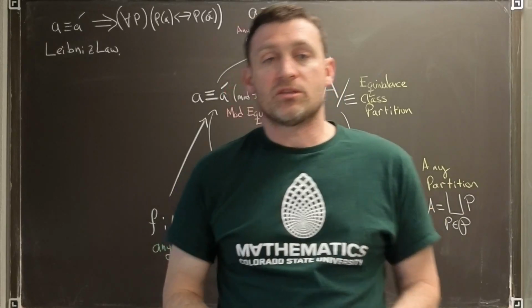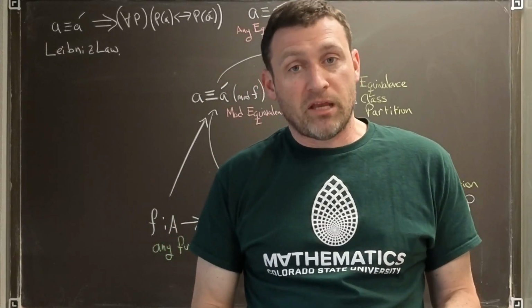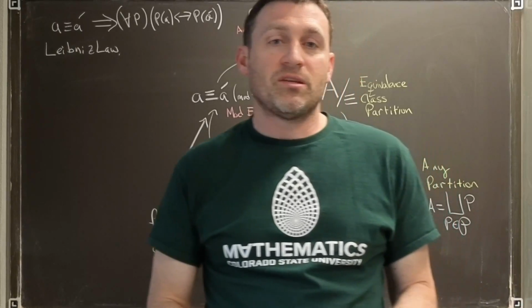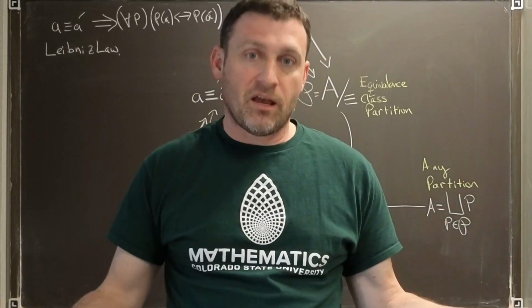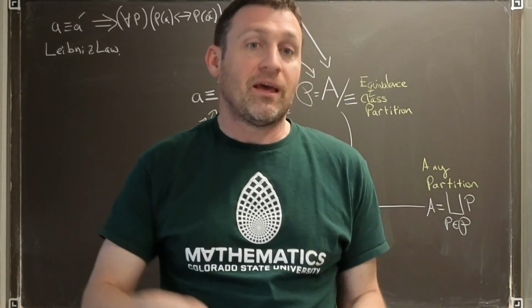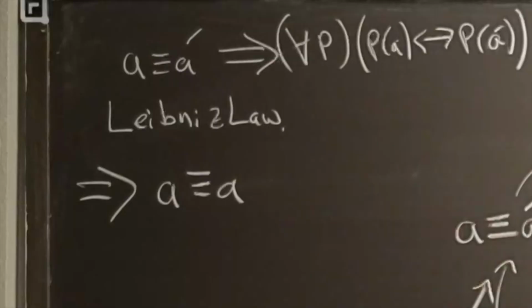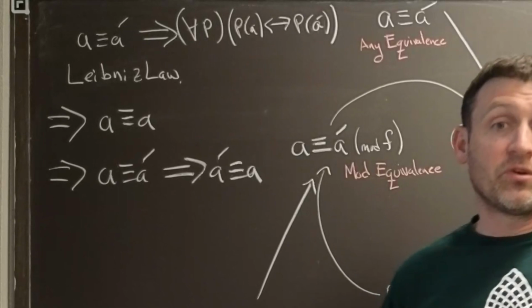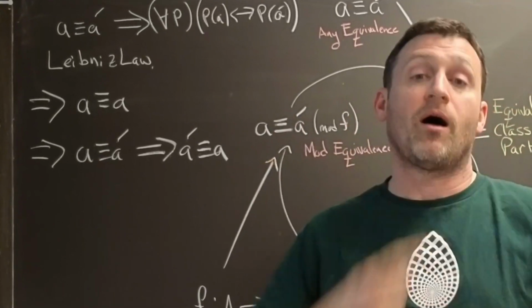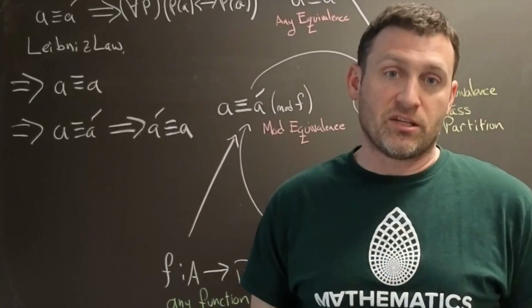Now, when we do this, a few consequences happen immediately. For example, we can always say that A is interchangeable with itself. That is what we call reflexive. A is equivalent to A. Furthermore, it's a symmetric relationship. If I can use A instead of A prime, then I can use A prime instead of A. This is what's known as the symmetric law. We can swap it by a symmetry, and we don't see a change in the effect.